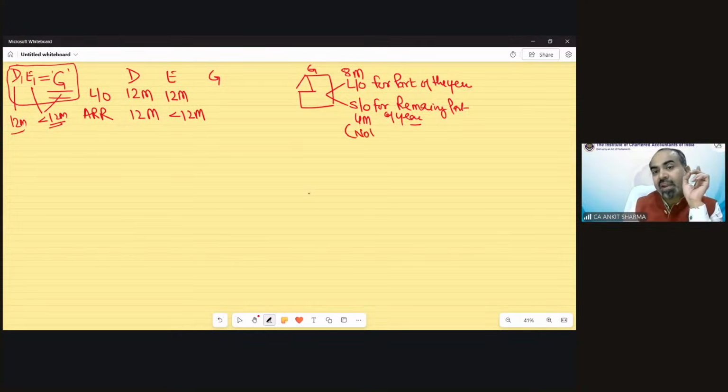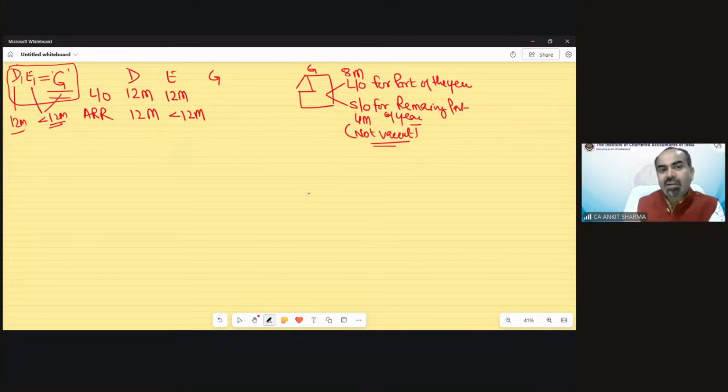Not vacant at all. So either tenant was there or the landlord was there. So either it was let out or it was self-occupied. Vacancy was not there. If vacancy would be there, there would be case F, which we will discuss at the end. So D case, E case and G case.